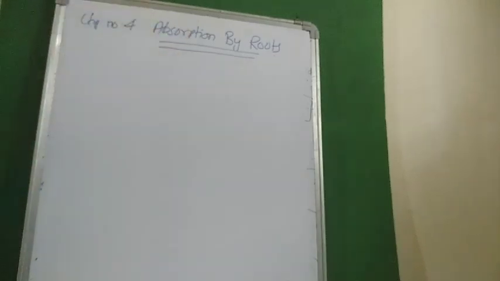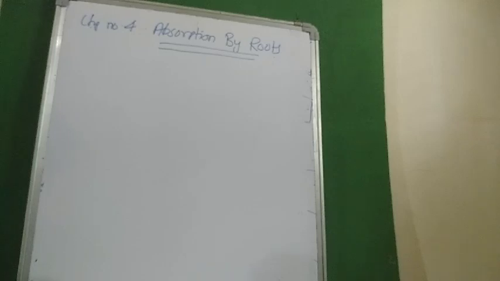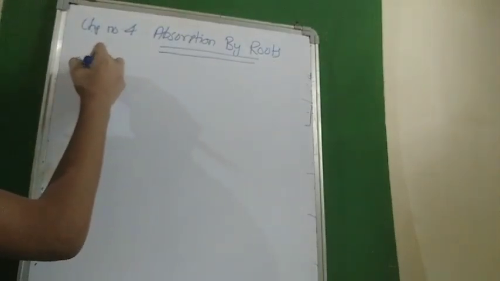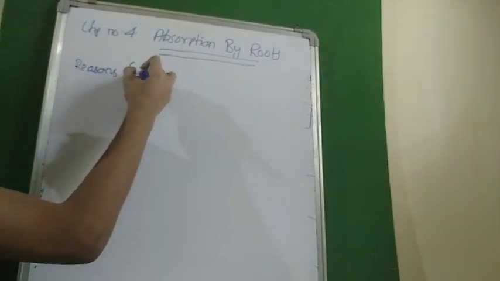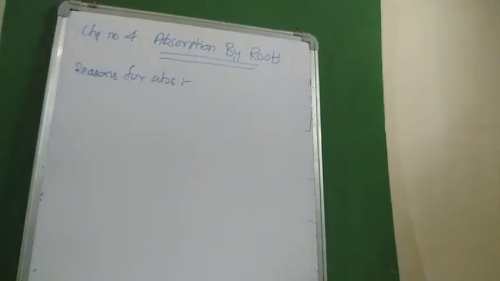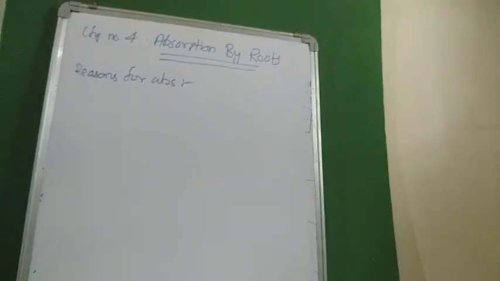So, absorption by roots. We all remember that roots absorb water and minerals from the soil. But what is the reason for the absorption by roots? Reasons for absorption: why does the root absorb water, and why does the plant need water and minerals?